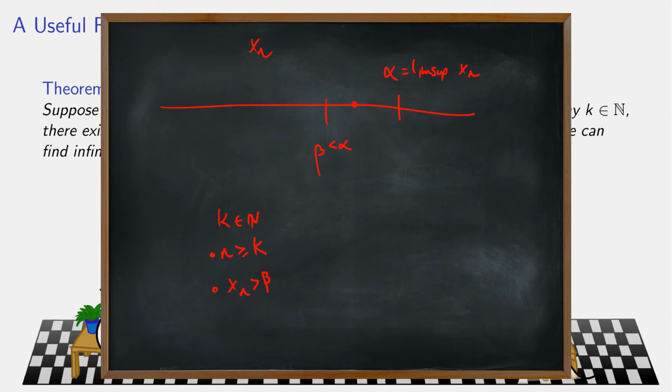So I can find one particular x sub n bigger than beta, but if I then take this n and I just replace k with that n plus 1, then I can find a new natural number m at least as large as n plus 1, so that x_m is bigger than beta. So I can find another one in here. And then if I just replace that index again, I find a new term, again. So if you can do it once, you can do it infinitely many times. Anything less than the LimSup of the sequence, there will be infinitely many terms of the sequence bigger than it.